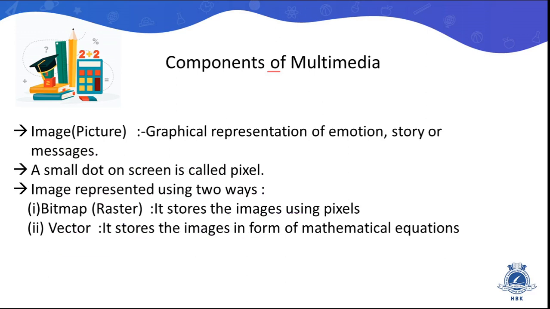Then we learn about the third component of multimedia, image. An image is a graphical representation of emotion, story and message in a pictorial manner. We store images in two formats, bitmap graphics and vector graphics. The first type, bitmap, stores images using pixels. Now what is a pixel? A pixel is a small dot on the screen. The second is vector, which is used to store images in the form of mathematical equations.